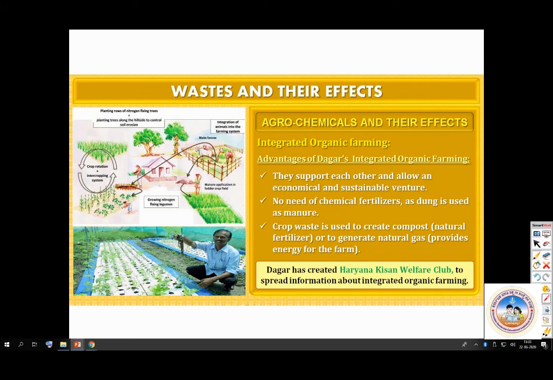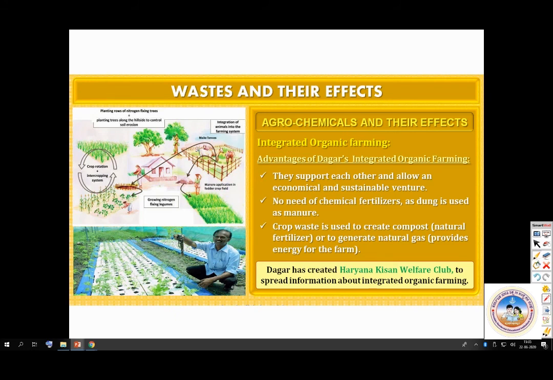Then crop waste is used to create compost. So understand this, natural fertilizers are used to generate natural gas, which provides energy for the farm. Okay. So Ramachandra Dagar has created Haryana Kisan Welfare Club to spread information about integrated organic farming.